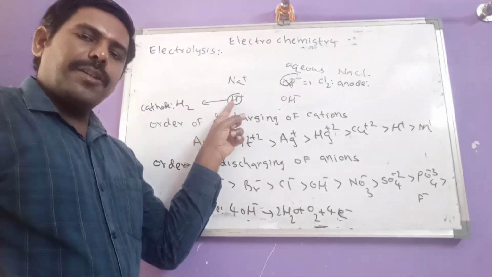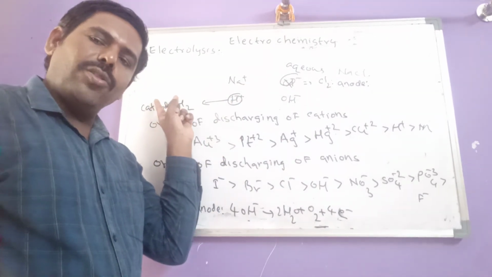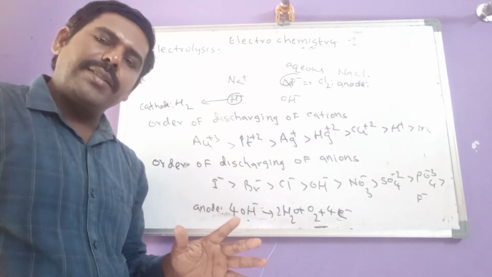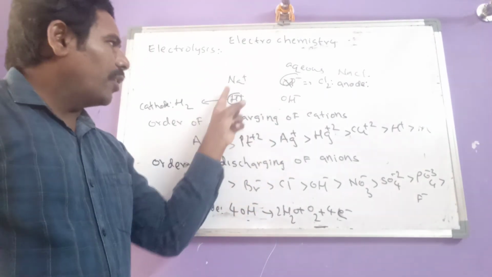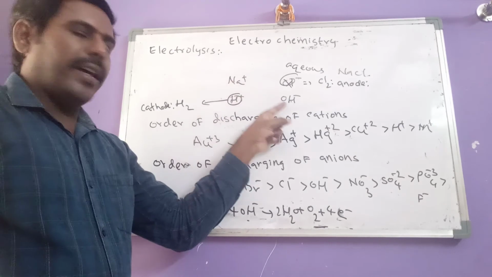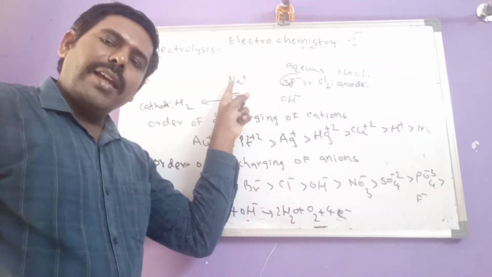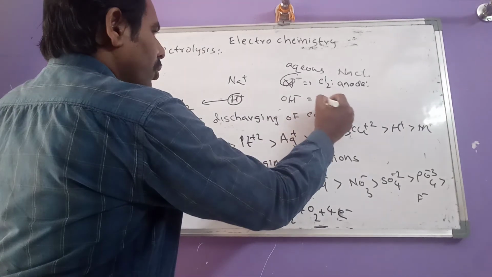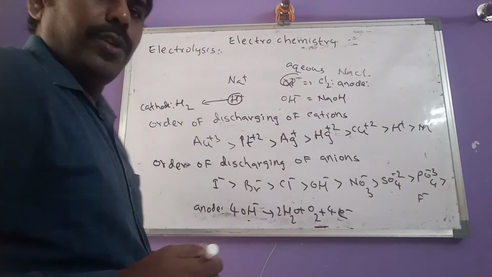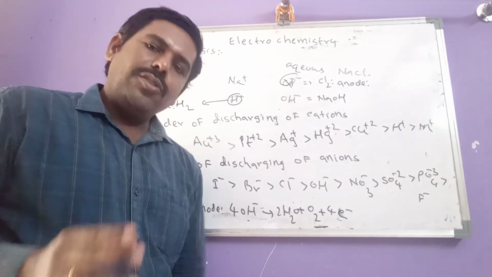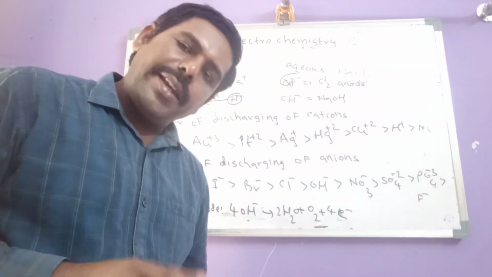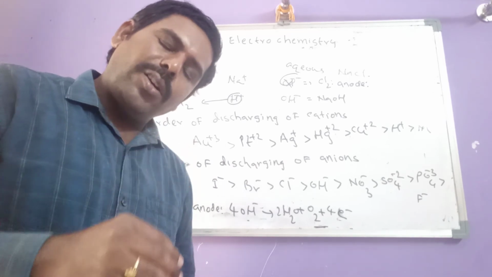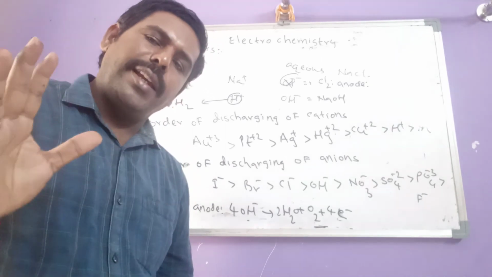H plus has already gone away as hydrogen gas, and Cl minus has gone away in the form of chlorine gas. What are the ions remaining in the cell? Na plus and OH minus. These two combine to give NaOH. So the solution containing NaOH remains in the electrolytic cell.